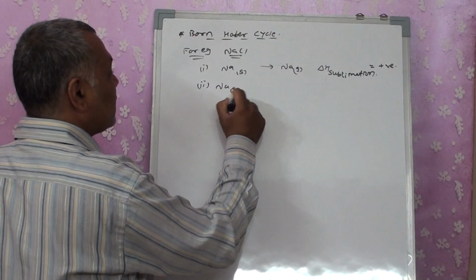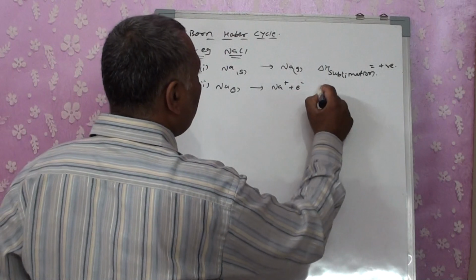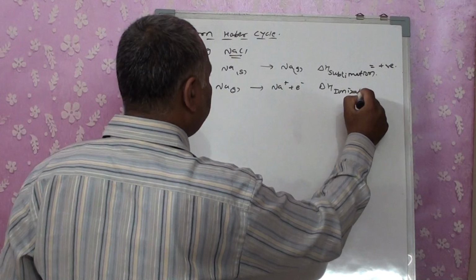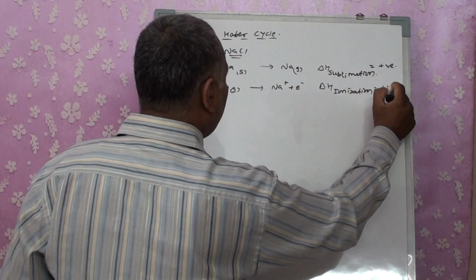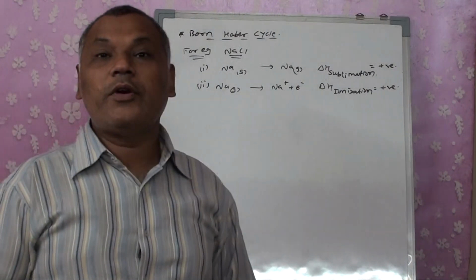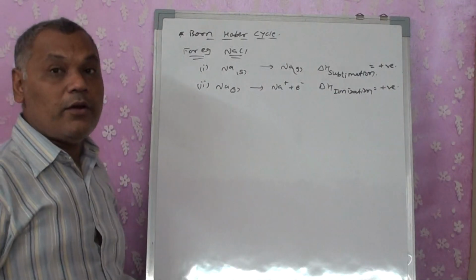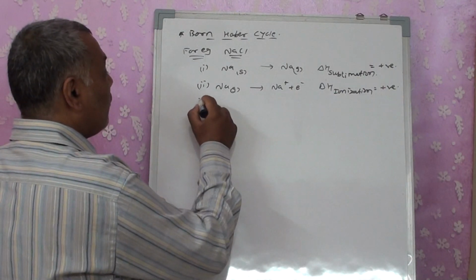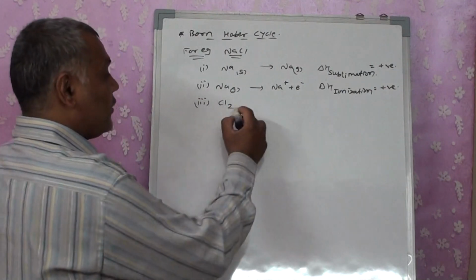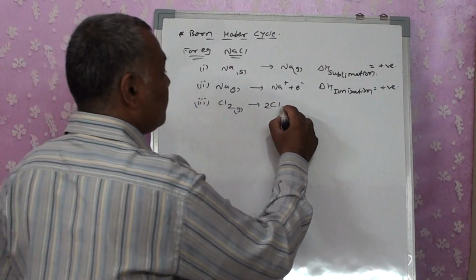Now, in the second step, this Na in the gaseous state has to be ionized into Na+ plus an electron. So here we have the heat of ionization. It's also always endothermic. The amount of energy is required to convert atoms into its ions, so that is also going to be an endothermic process. Now we have the chlorine molecule, which is in the gaseous state, and it has to be converted into chlorine atoms.